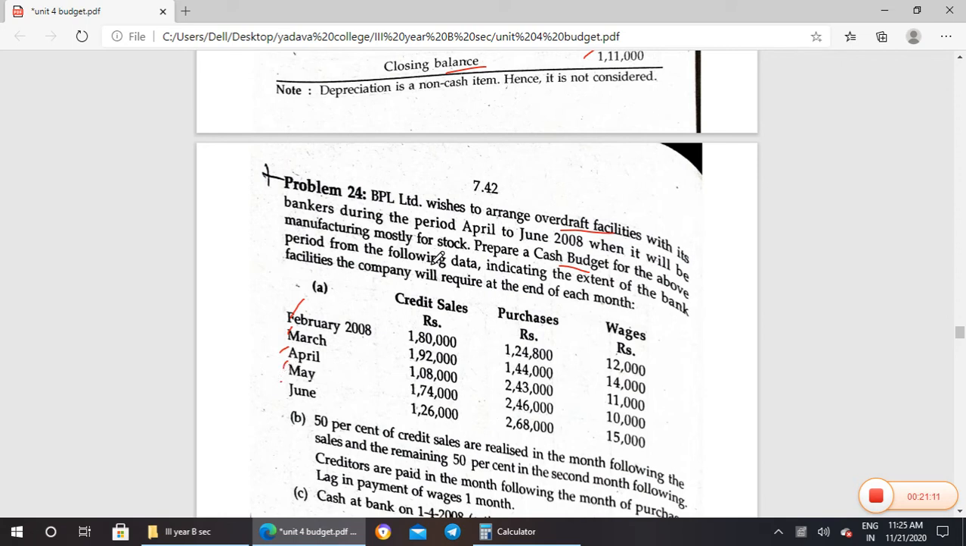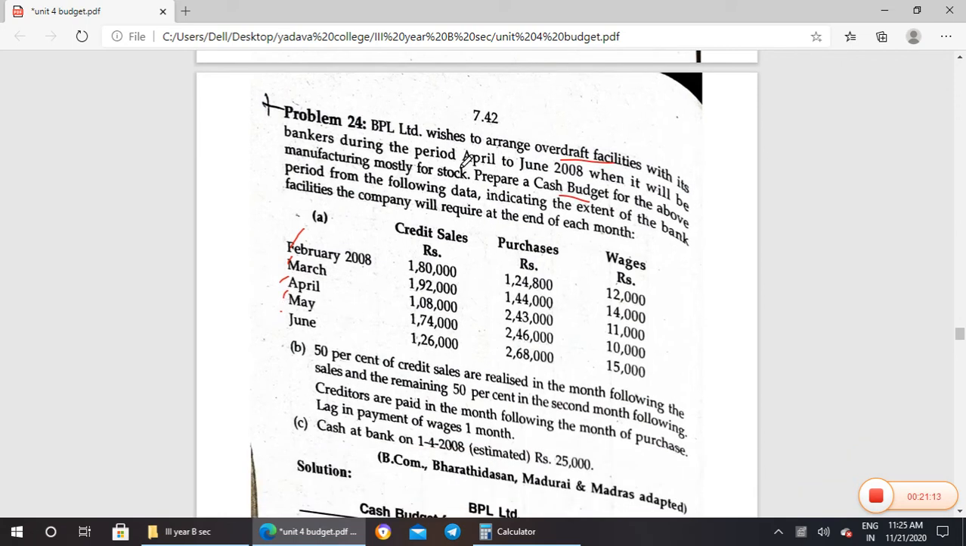Okay, they asked to prepare April to June. That is, we are going to take April, May and June. So 3 months only we are going to take. But here, like the last sum, we have talked about the information. Here also they have given some information. 50% of credit sales are realized in the month following the sales. The remaining 50% in the second month following. Okay, month following means next month.